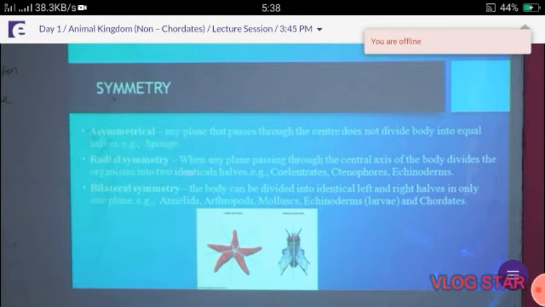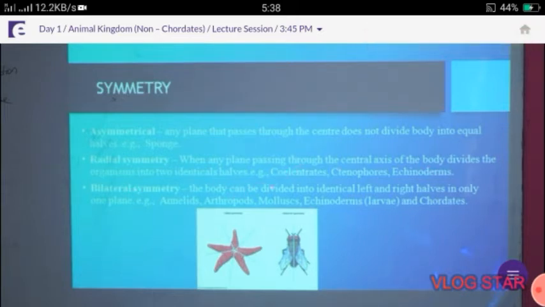Then radial symmetry: a plane passing through the central axis of the body divides the organism into two identical halves. Examples are coelenterates, another type ctenophores, and then echinoderms. And then bilateral symmetry: the body can be divided into identical left and right halves in only one plane. Examples are annelids, arthropods, mollusca, and echinoderms, which have radial symmetry only in adult, and then chordates.